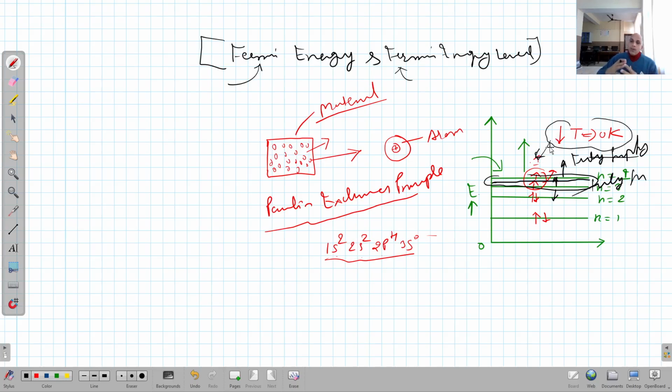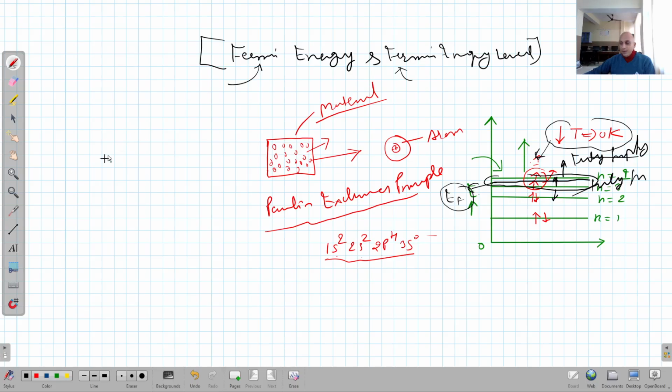So now one thing is clear, that Fermi level is what? Now the energy corresponding to this level, that is EF. This energy is called the Fermi energy, right? This is Fermi energy, the energy corresponding to the topmost filled level at 0 Kelvin, right? So this is Fermi energy, right?